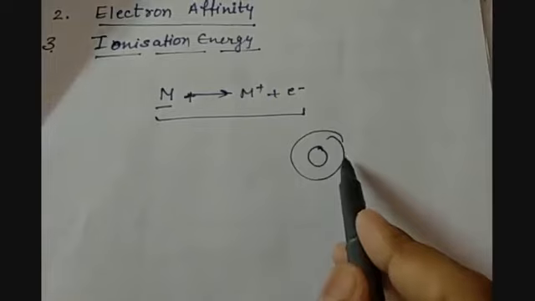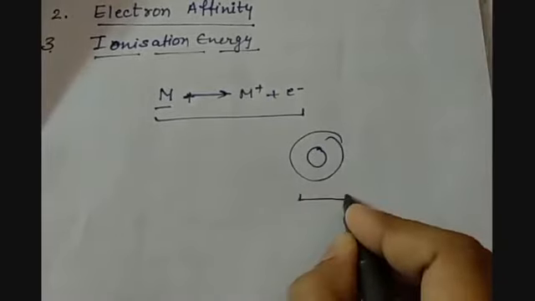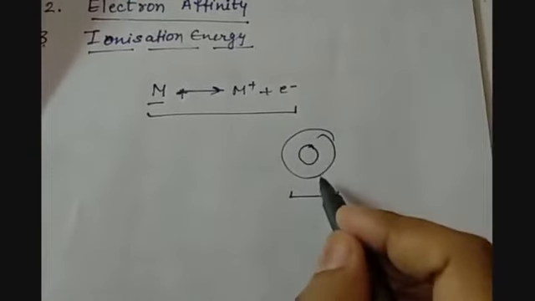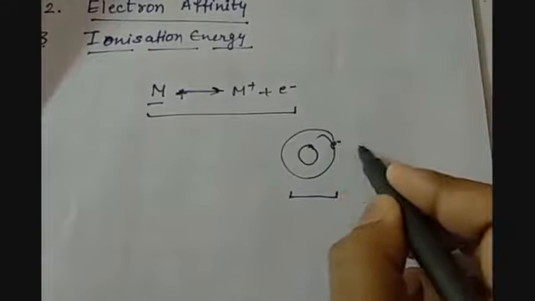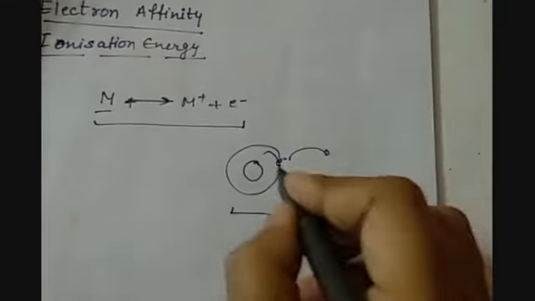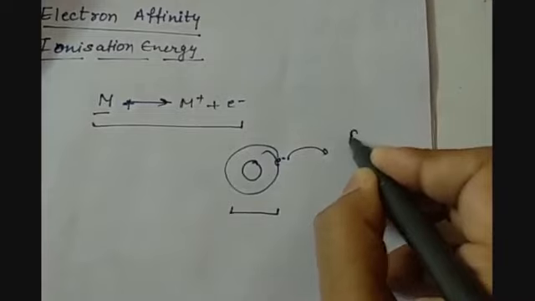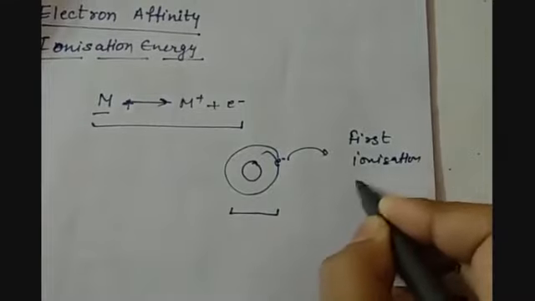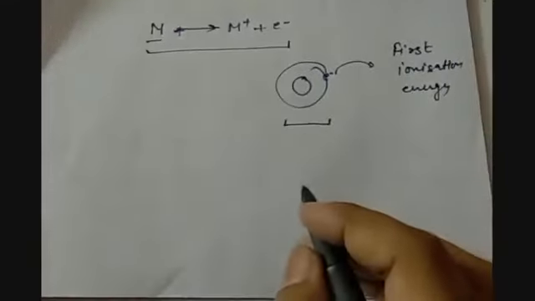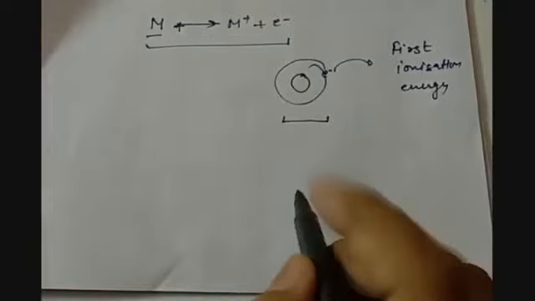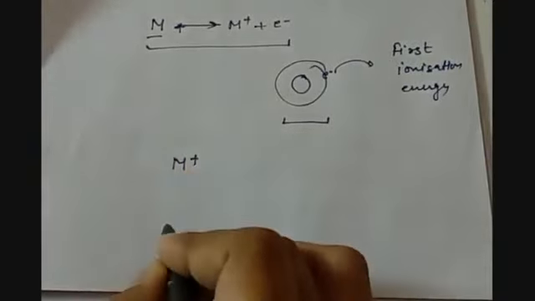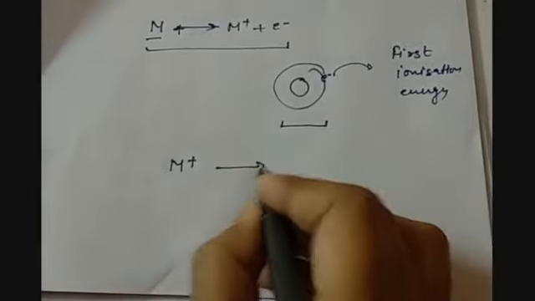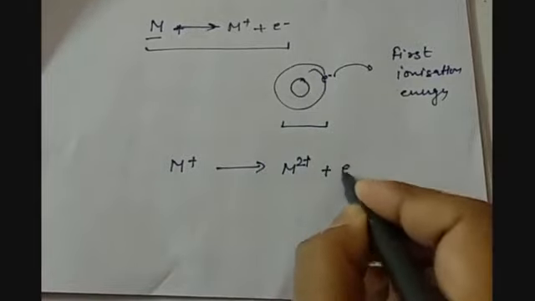So it is possible that in the first case, when we remove an electron from the neutral atom, this ionization energy will be called first ionization energy. And after losing one electron, it becomes M plus. Now, again, if I want to remove one more electron from it, and I want to make it M2 plus, and one more electron will be out.